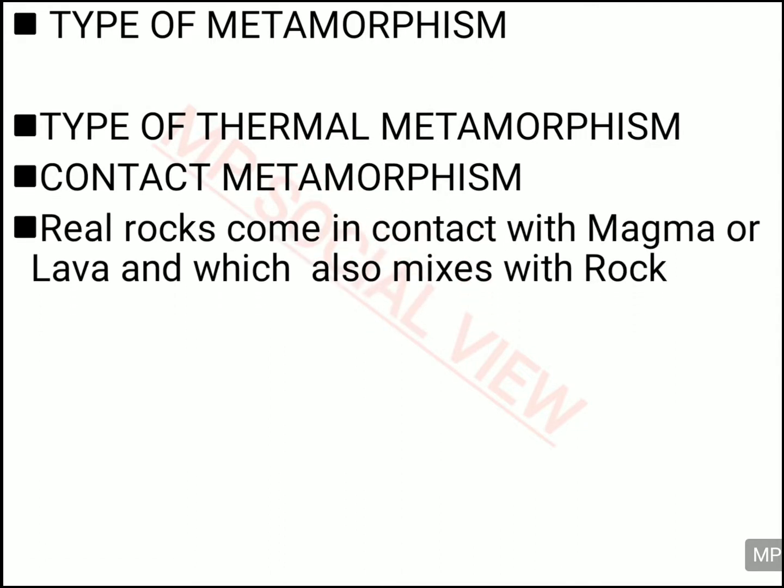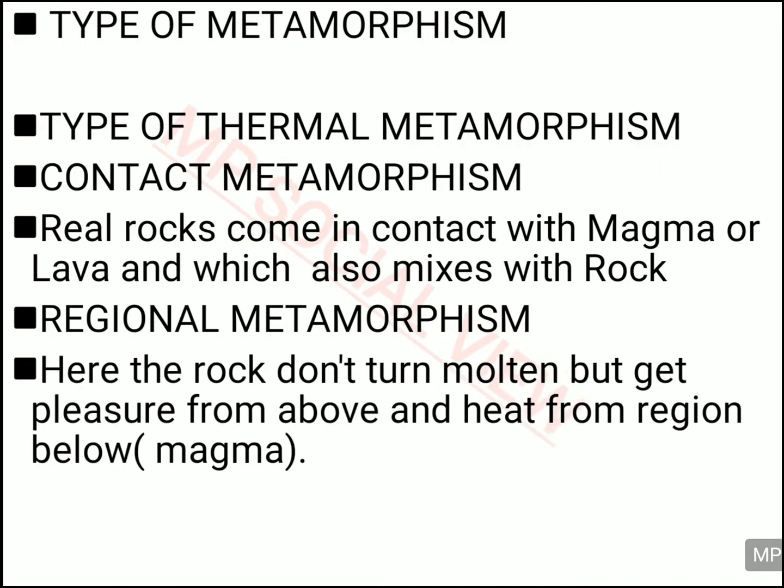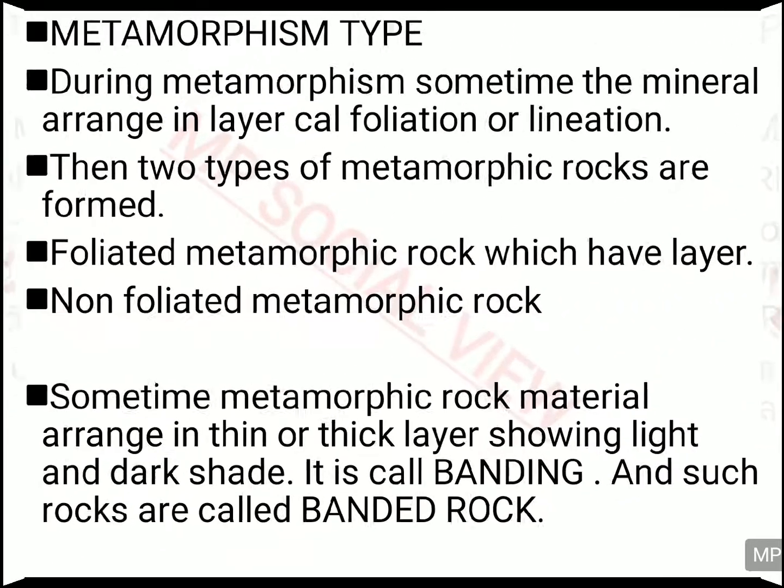In this, what happens? The rock comes in contact with the magma, the hot lava. And then this lava and magma actually mixes with the rock and turns into another kind of rock with its changed chemical composition. Whereas in the regional metamorphism, the magma is there in the nearby region and it's putting its heat in the rock, but it's not mixing up with the rock. And then the rock is formed, and such rocks are called regional metamorphic rock.